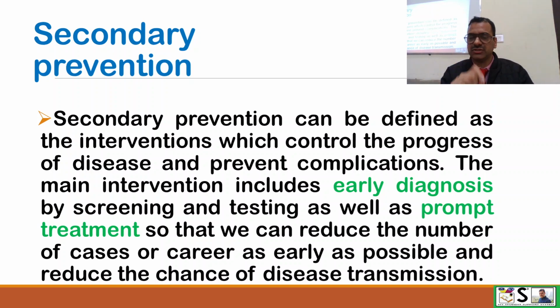So the main activity is early diagnosis and prompt treatment, so that we can reduce the number of cases and carriers and reduce the chance of disease transmission.